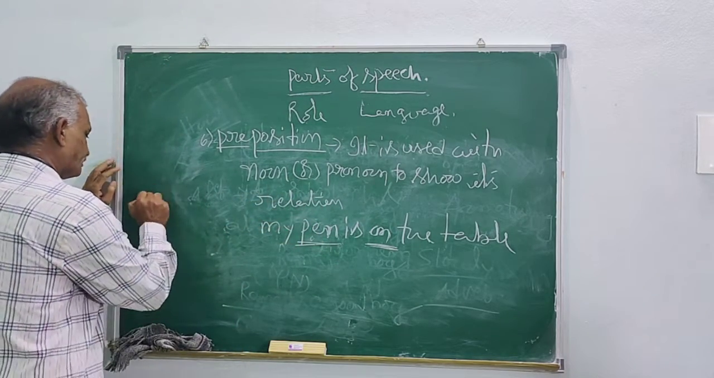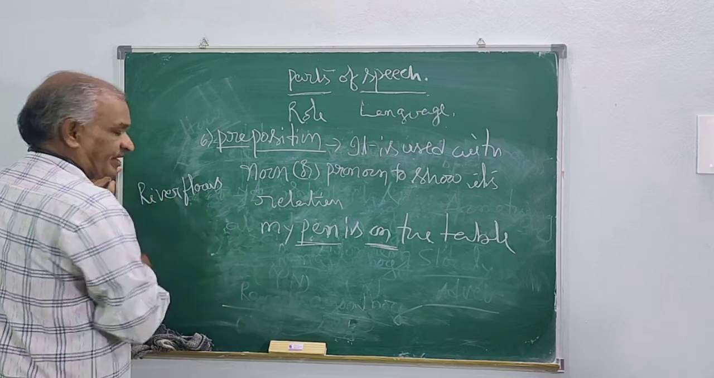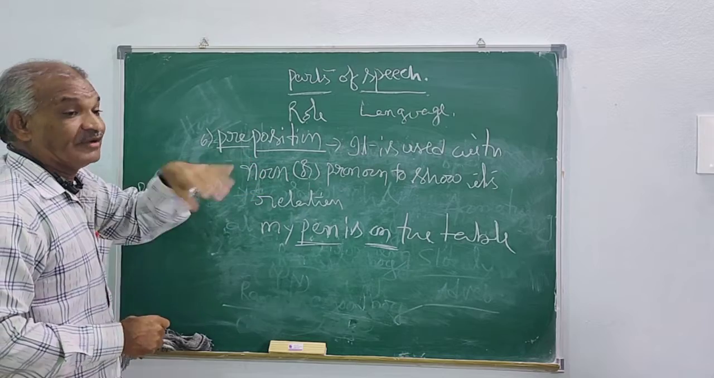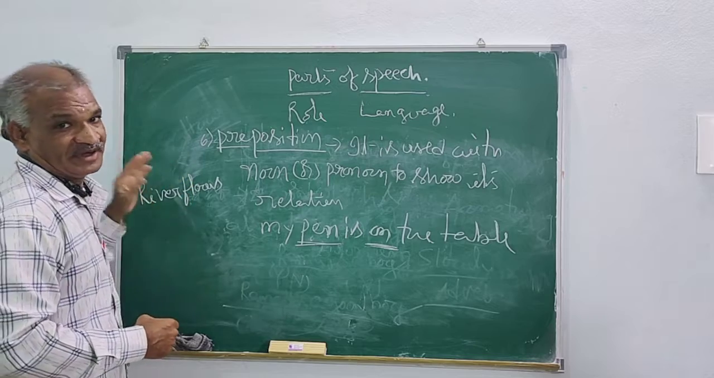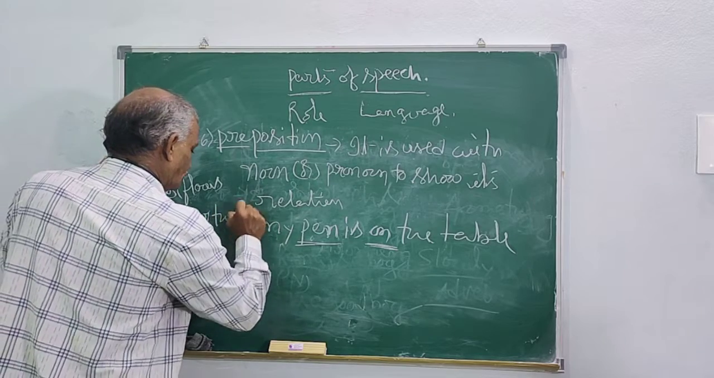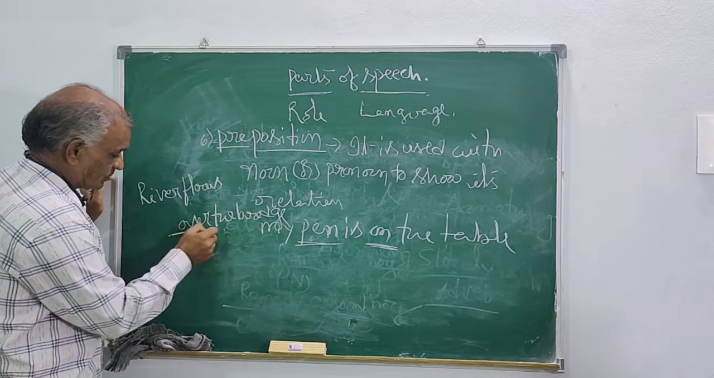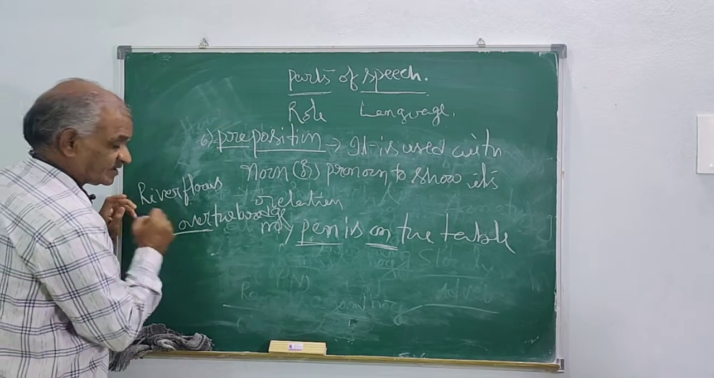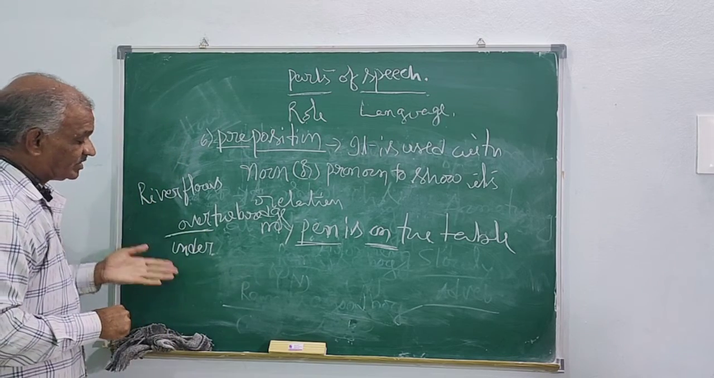Similarly, river flows. The river water is going on, but how it is going on and where it is going, you don't know, so the sentence is not completed. River flows over the bridge. How is the water going? Over the bridge. That means over is a preposition. And under the bridge. Under is also a preposition.